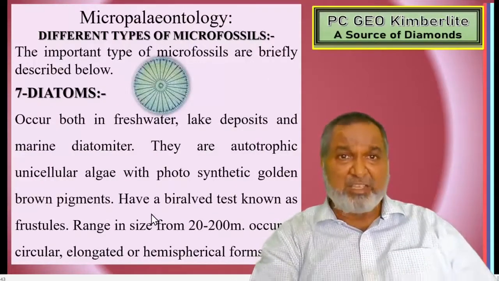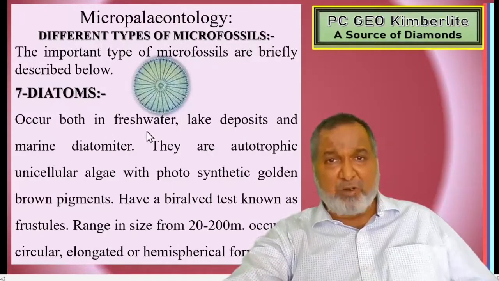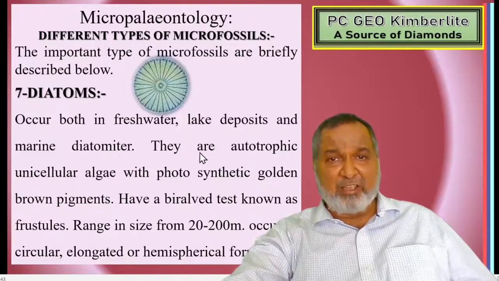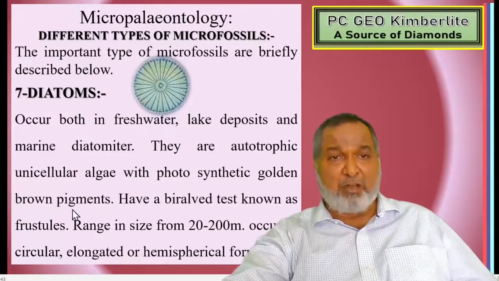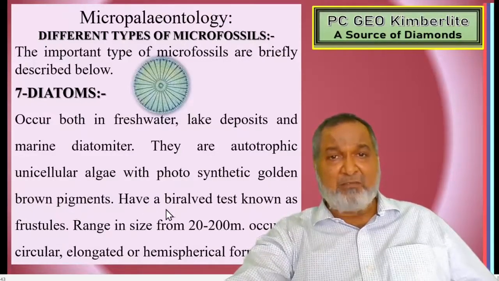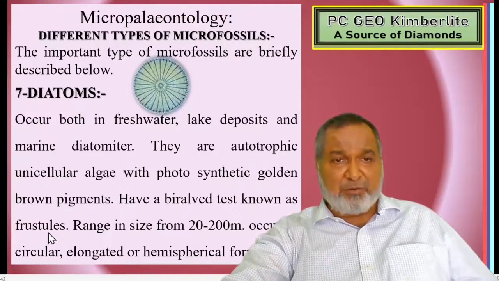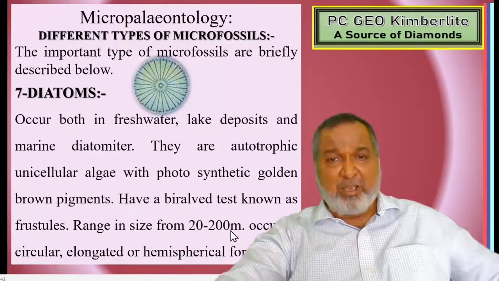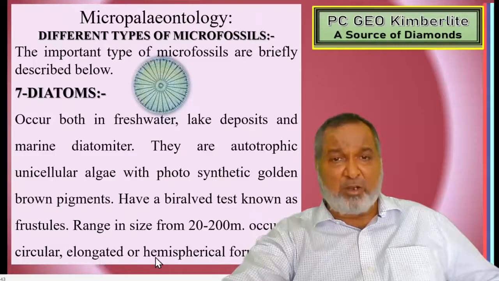Number 7 is the diatoms. Occur both in freshwater lake deposits and marine diatomite. They are autotrophic unicellular algae with photosynthetic golden brown pigment. Have a bivalved test known as frustules, range in size from 20 to 200 microns, occur as circular, elongated, or hemispherical forms.